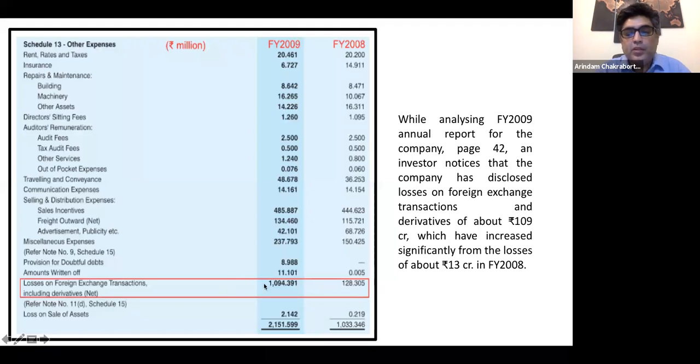If we notice over here, there has been a loss on foreign exchange transactions, including derivatives, right? While analyzing the FY 2009 annual report, an investor noted that the company has disclosed losses on foreign exchange transactions of about 109 crores in 2009, which has increased significantly from the losses of 13 crores in 2008. So a loss of 109 crore is immense, and it's a derivative loss.